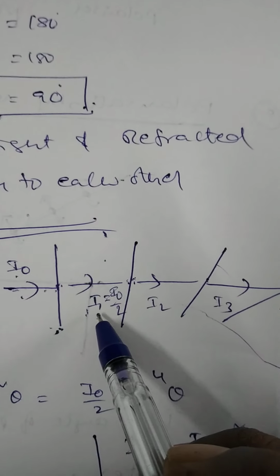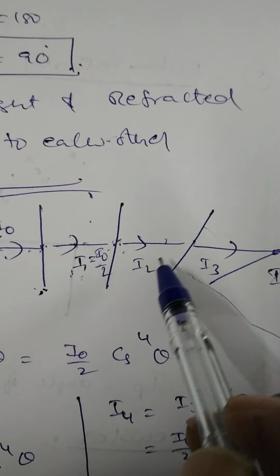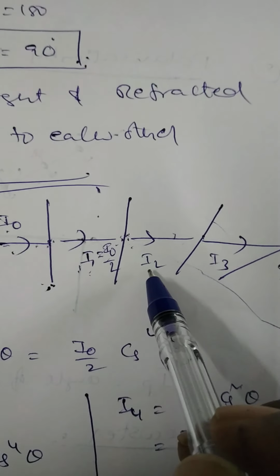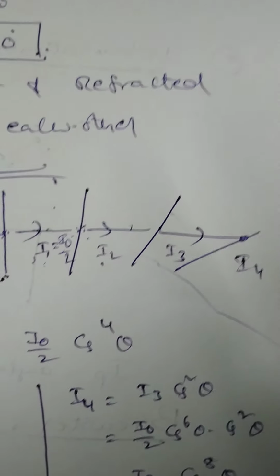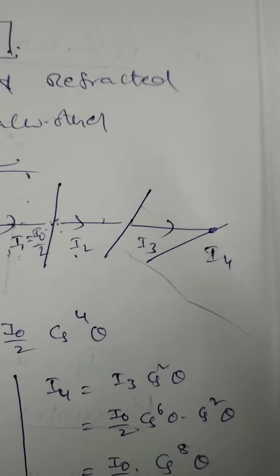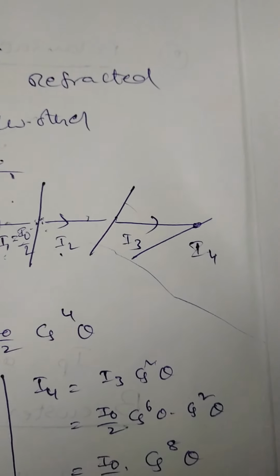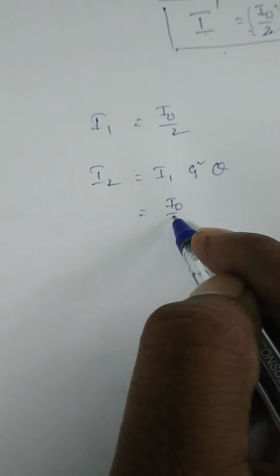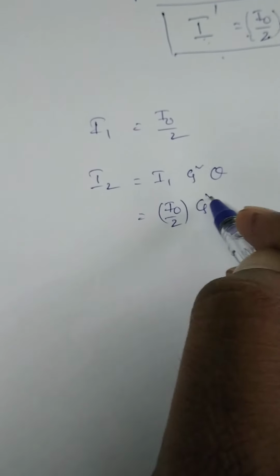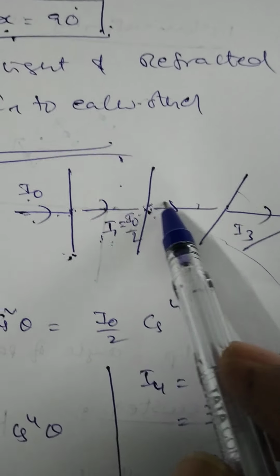Similarly, the intensity of the light coming out from the second crystal is I2. I2 is equal to I1 into cos square theta. I1 is replaced by I0 by 2, so I2 is I0 by 2 into cos square theta. This is the intensity of the light coming out from the second crystal.